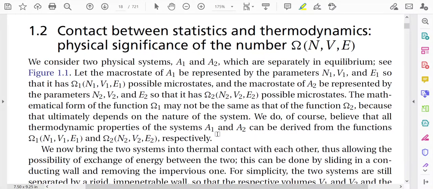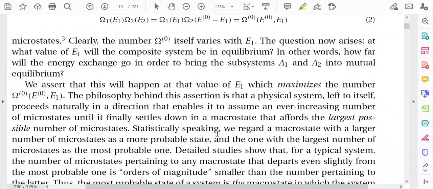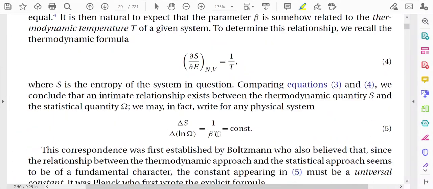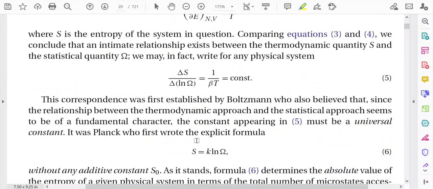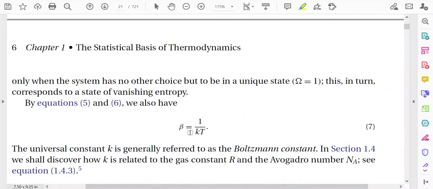In the previous lecture, we have already introduced a parameter beta. So, what is beta? Beta is equal to 1 by kT, where k is the Boltzmann constant.